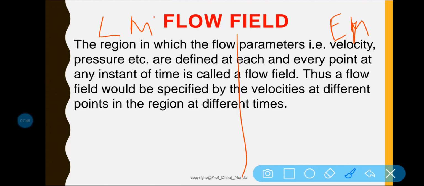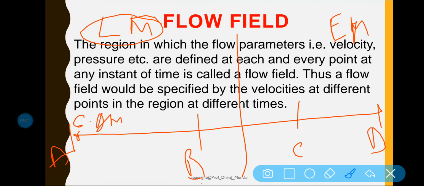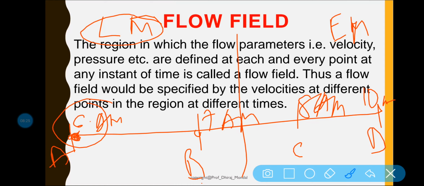Now what happened? In case of Lagrangian method, what was happening? Let us consider that a fluid is flowing from point A to point B to point C to point D. Now let us consider at 6 a.m. the fluid particle is here. This is your 7 a.m., 8 a.m. and this is your 10 a.m. Now in this point, that means when the time is 6 a.m., then what is the pressure, velocity,